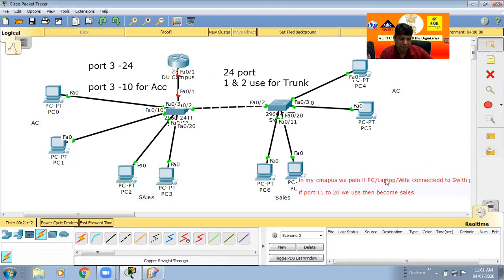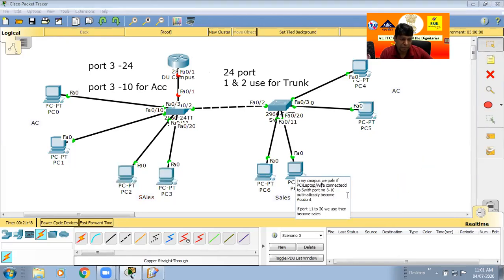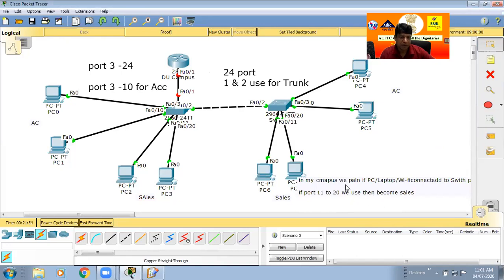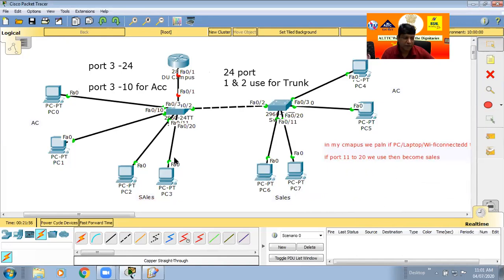Okay, in my campus, Wi-Fi. Okay, so this is the planning. As per the planning we connect account computers and sales computers. Okay, so this is external planning, not internal planning. Now I make the planning in a practical manner. Okay, so for this, what will we have to do?